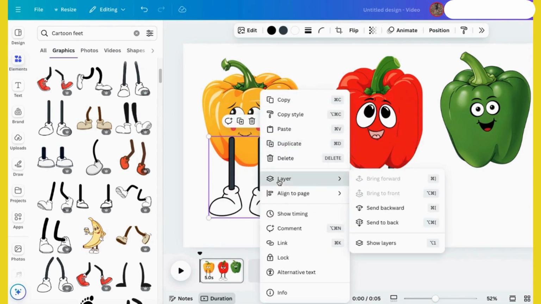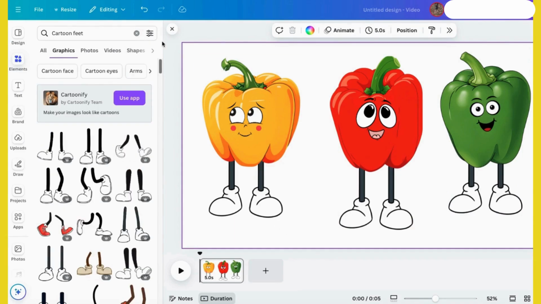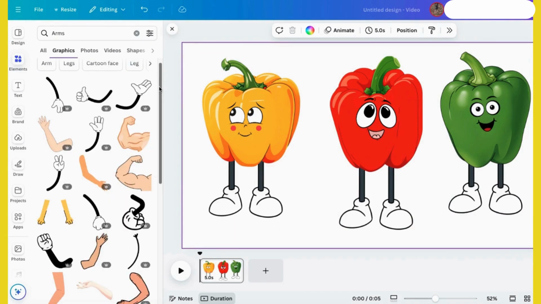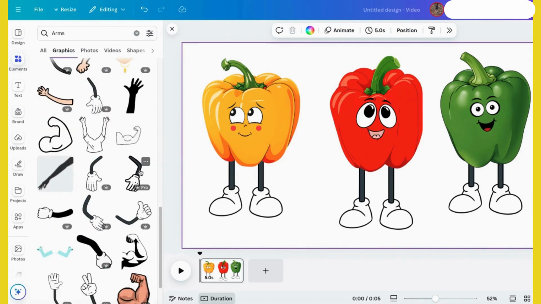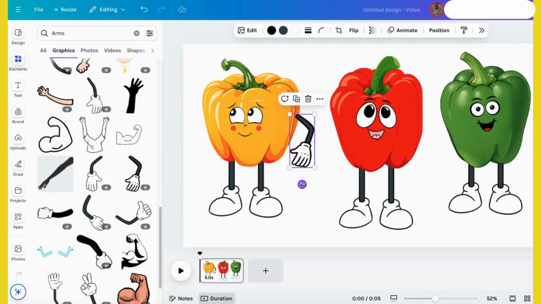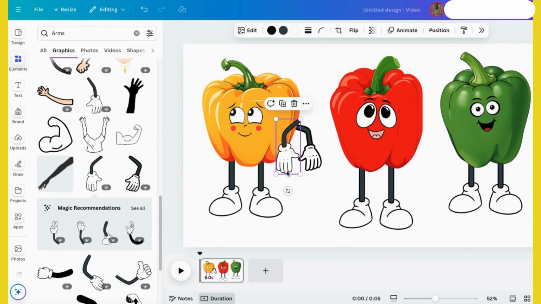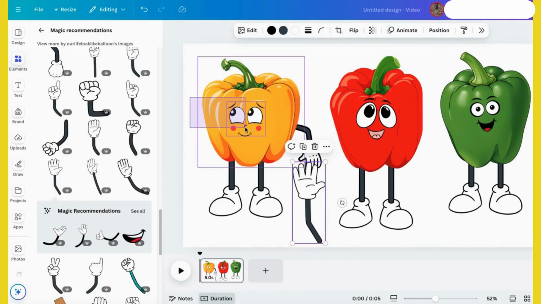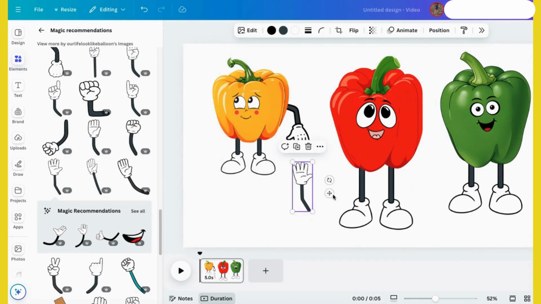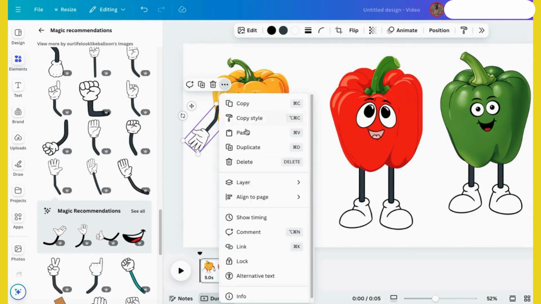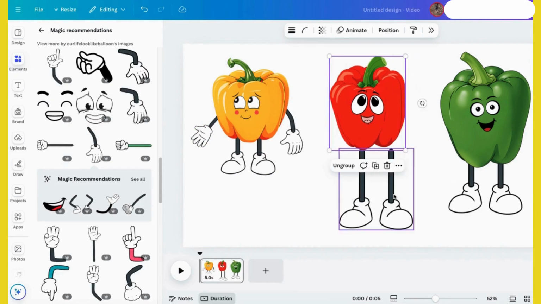For feet, search cartoon feet, pick the ones you like, and add them to your character. I'm going to make them face the same direction. If the feet are in front of the pepper, no worries. Just right-click and choose Send Backward. Nice. The same goes for arms and the face. Use the same process to finish each of these characters. Before you know it, those peppers will be looking super cute and ready for action.